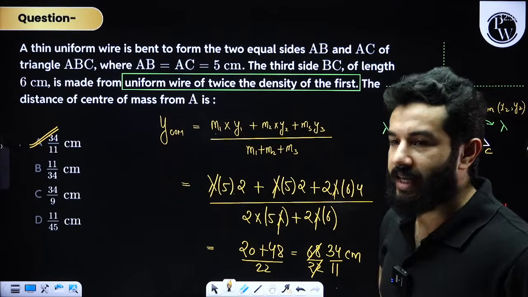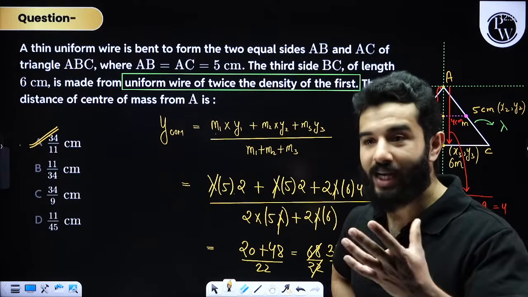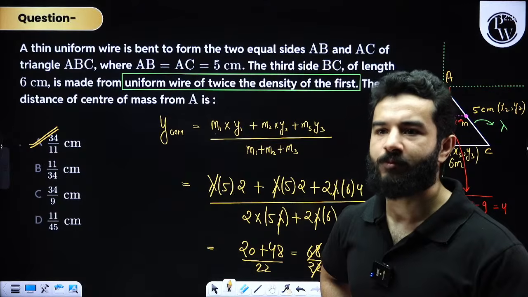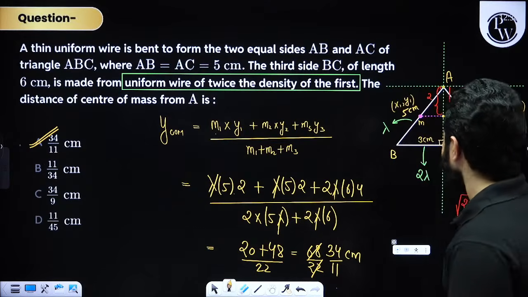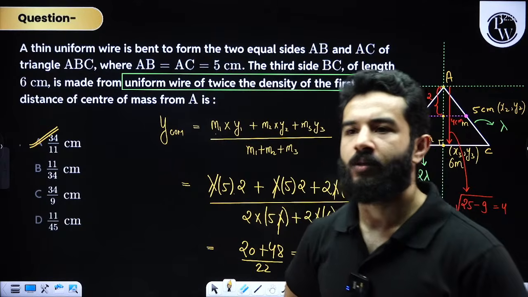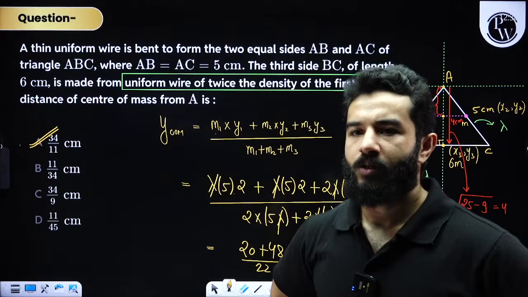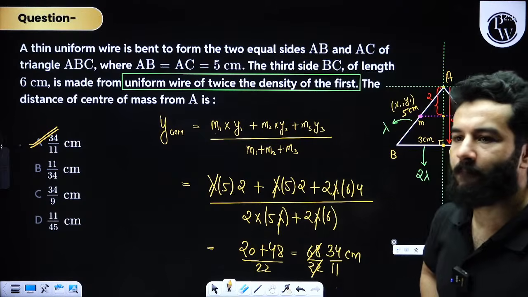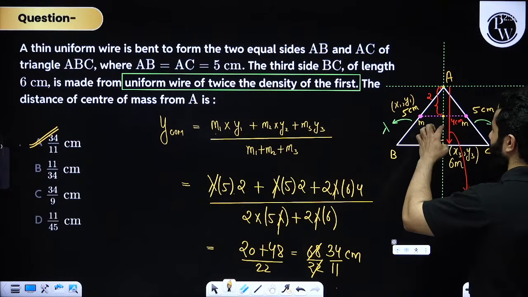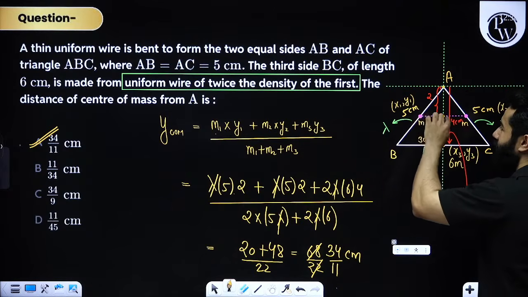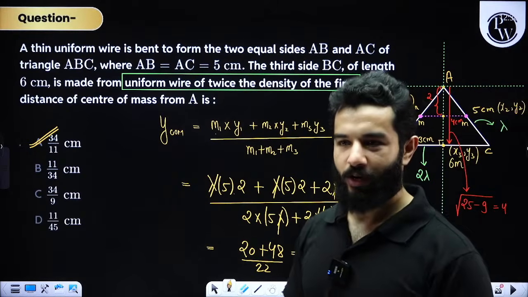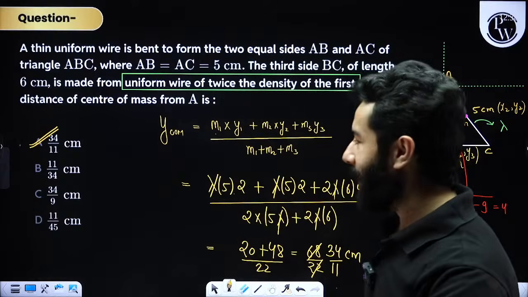Still you guys are saying 11 by 34. Now write down in the chat box. Everything is clear? Be quick. Done? Come on. Because then we'll have to find out the center of mass of these two things. This is one particle and this is another particle. Is everything fine? Quickly write down in the chat box.